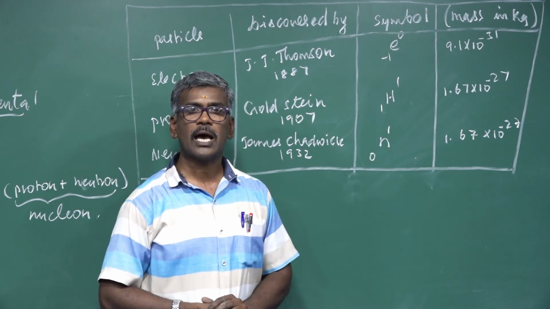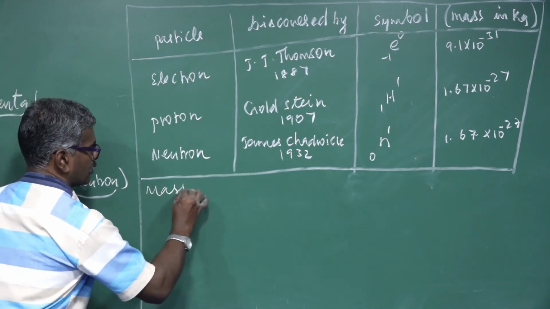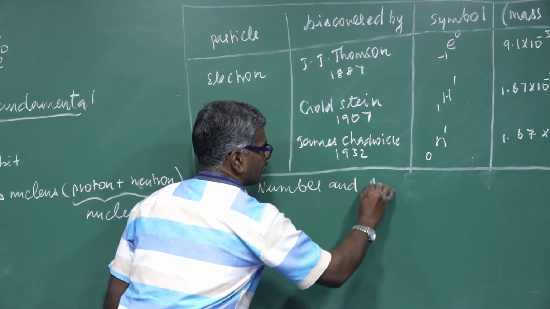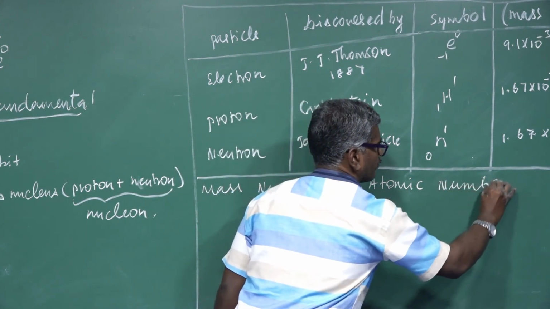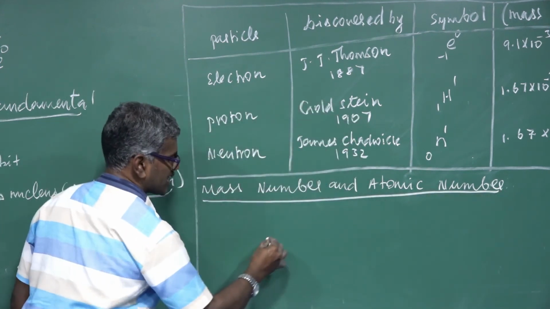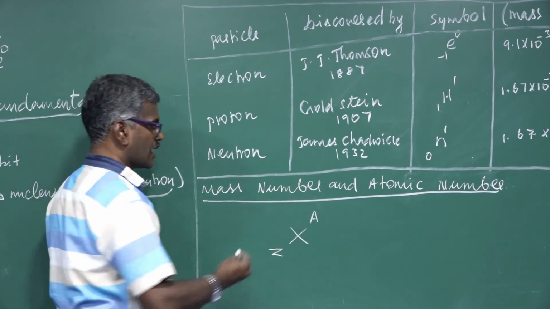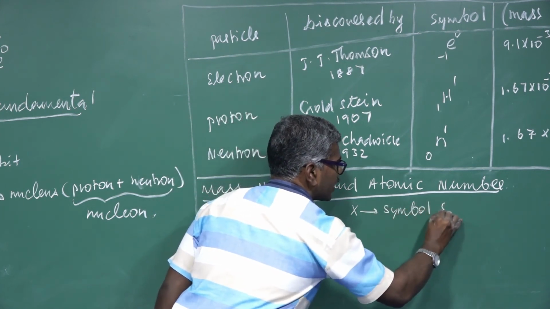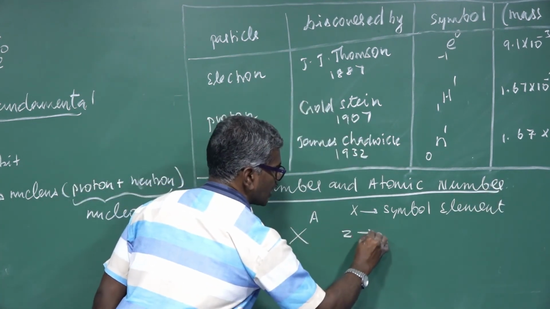Next, we will discuss mass number and atomic number. This is represented by X, Z, A. X is nothing but the symbol of the element. Z is the atomic number.